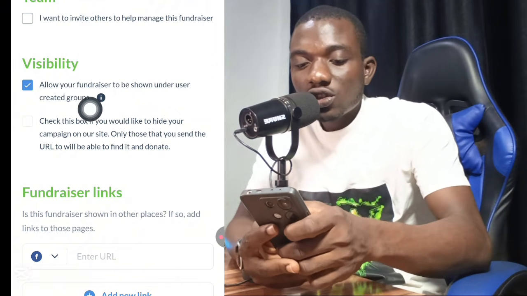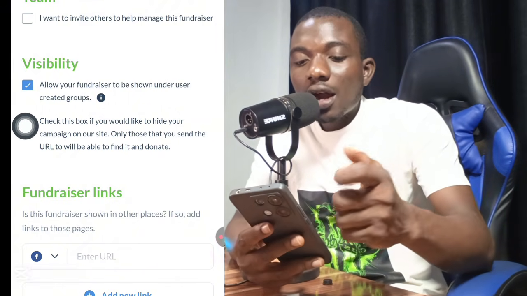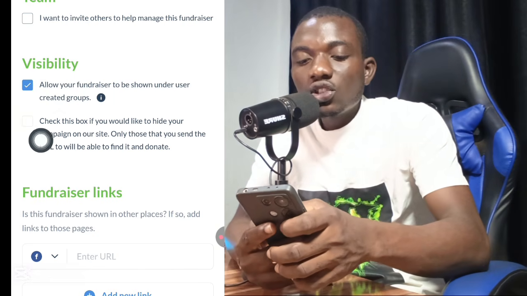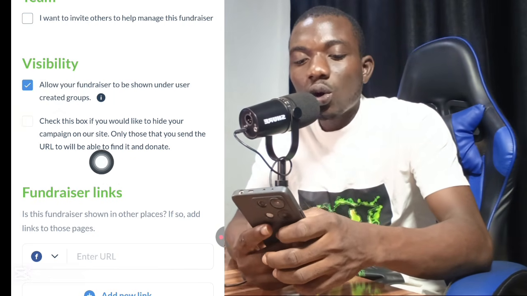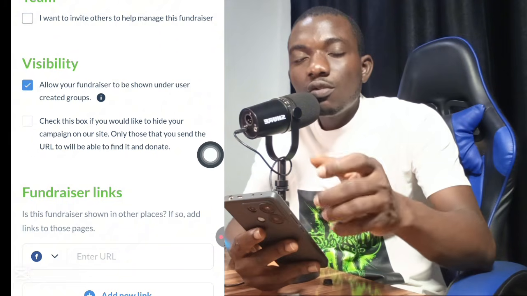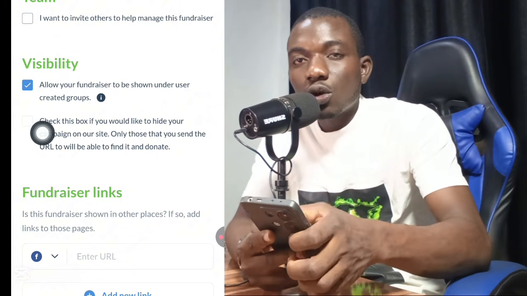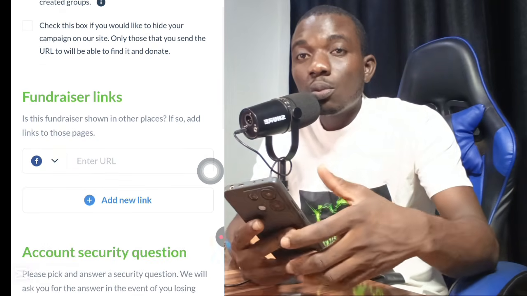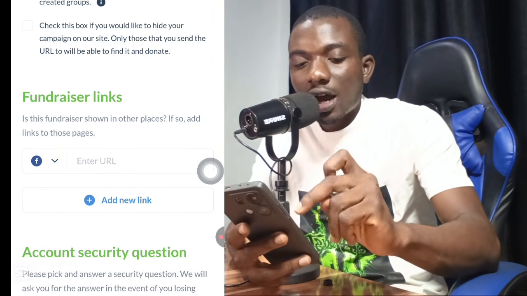I scroll down to this section, which is visibility. Allow your fundraiser to be shown under your created group. Check this box if you would like to hide your campaign on our site. There is no need for you to check this box if you don't want to hide this campaign on this website. You want it to be visible to everybody on this website.